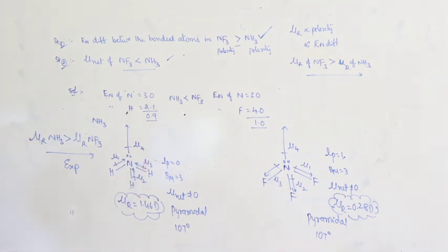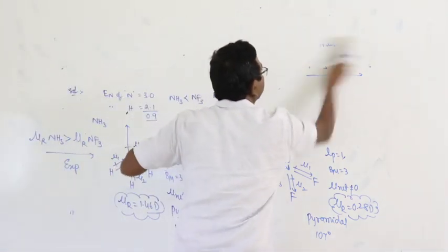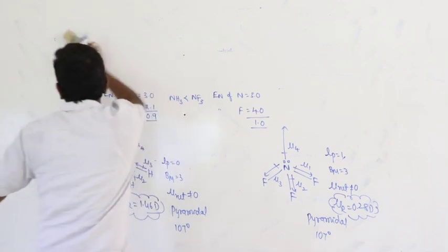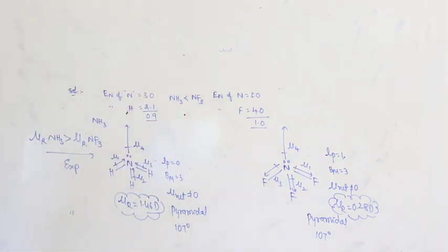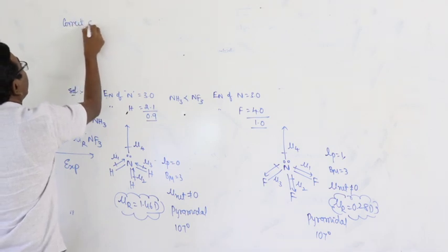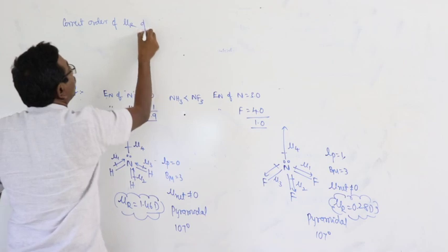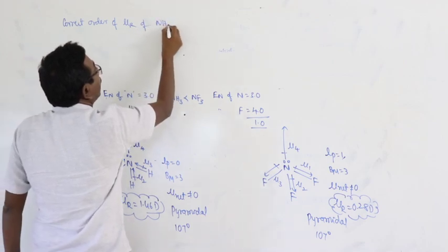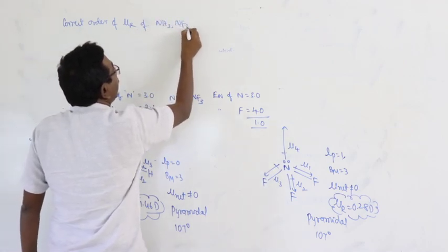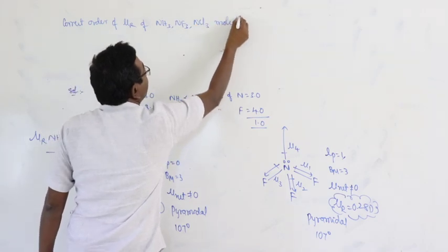How? Here, correct order of net dipole moments of NH3, NF3 and NCl3 molecules is.